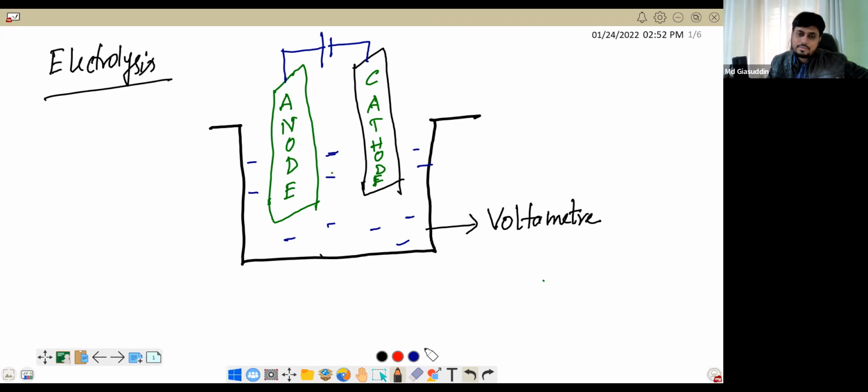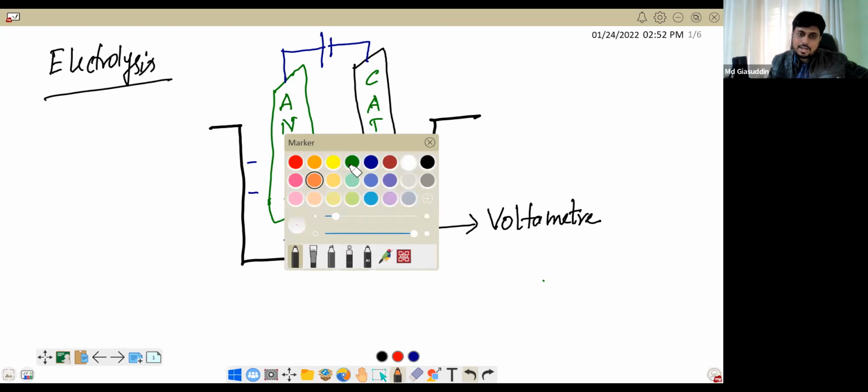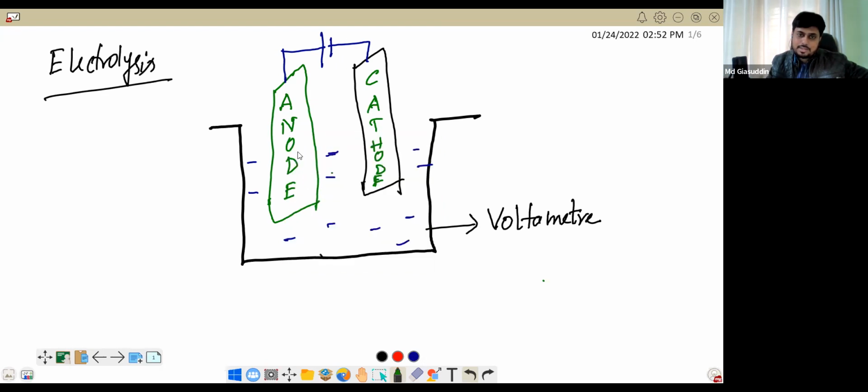The negatively charged. Very good. The anode is positively charged, and it will always attract unlike charges.